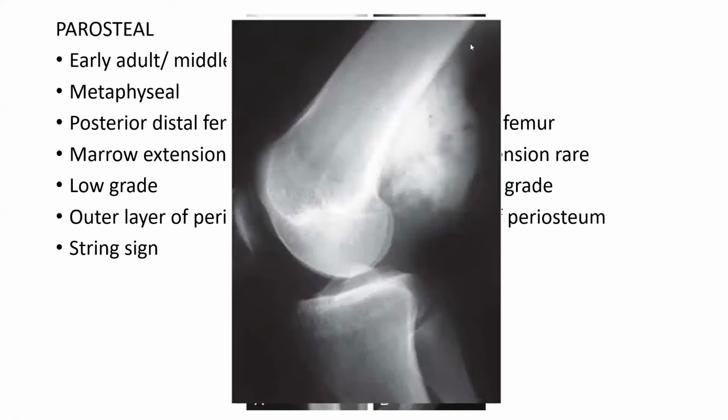Whereas here you can see there is a fluffy tumor matrix arising on the surface of the bone. We can appreciate a string sign, which is a lucency between the periosteum and the tumor matrix. This is the string sign. String sign is typical of parosteal osteosarcoma.